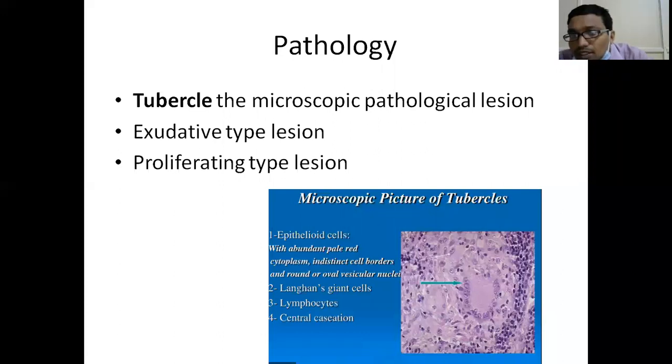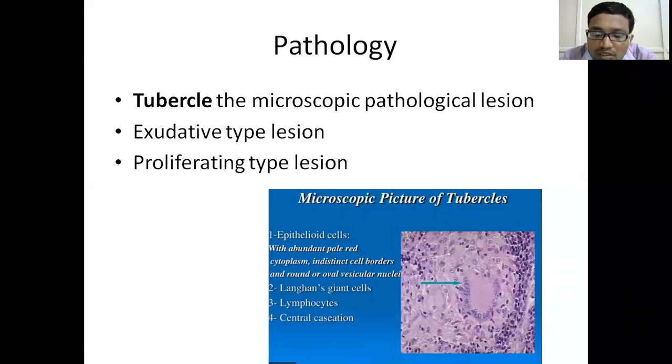In this picture, central caseation necrosis can be seen or cannot be seen, depending upon the host immune response. If the host immune response is good, the necrosis will be less.